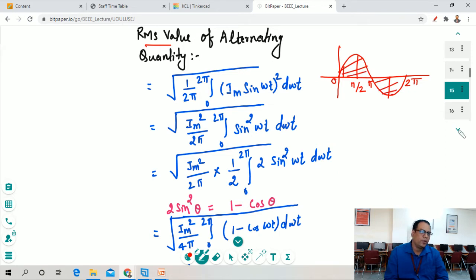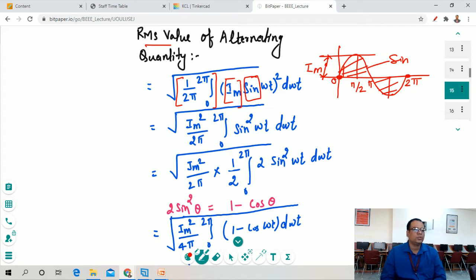That's why we are integrating from 0 to 2 pi. It starts from position 0 and ends at position 2 pi, and it continues. We take the maximum current value, which we consider as Im. Then Im is the current value, then sine of omega t. This is the sine signal and omega t is the angle.